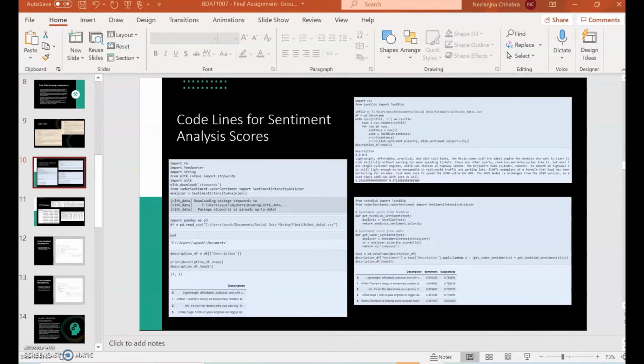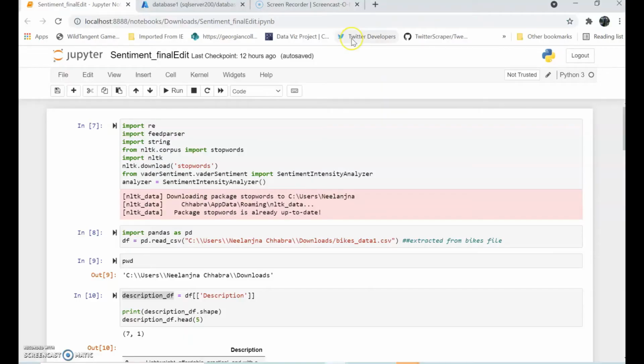Now I will be discussing the Python code for the sentiment analysis score. So this is my Python file. Before we proceed with our libraries, we need to also install some packages through Anaconda prompt. These packages include pip install TextBlob, feedparser and Vader sentiment. Now let's proceed with importing the libraries.